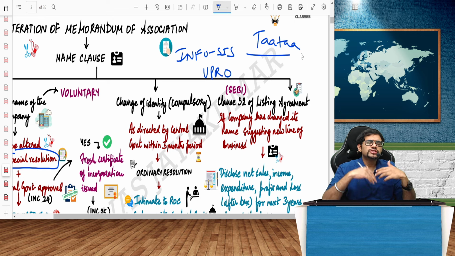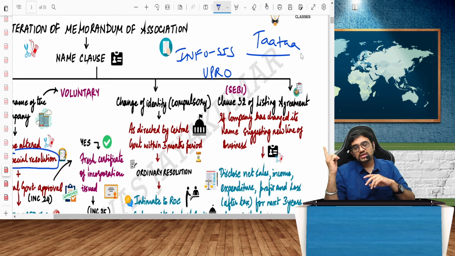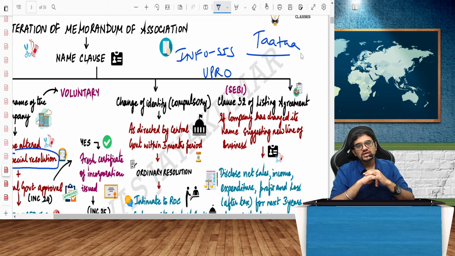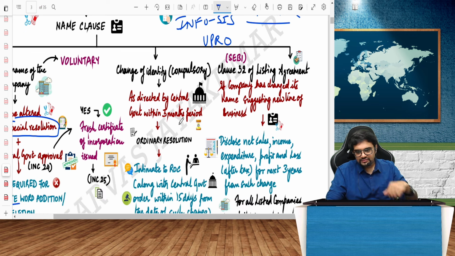So let us presume that by mistake you have already registered the company. Now Tata, Infosys and Wipro can come to the ROC and say, how come you allowed this company to be registered? I hereby order you to change. I am ordering you to change. So if you see there, check it out.